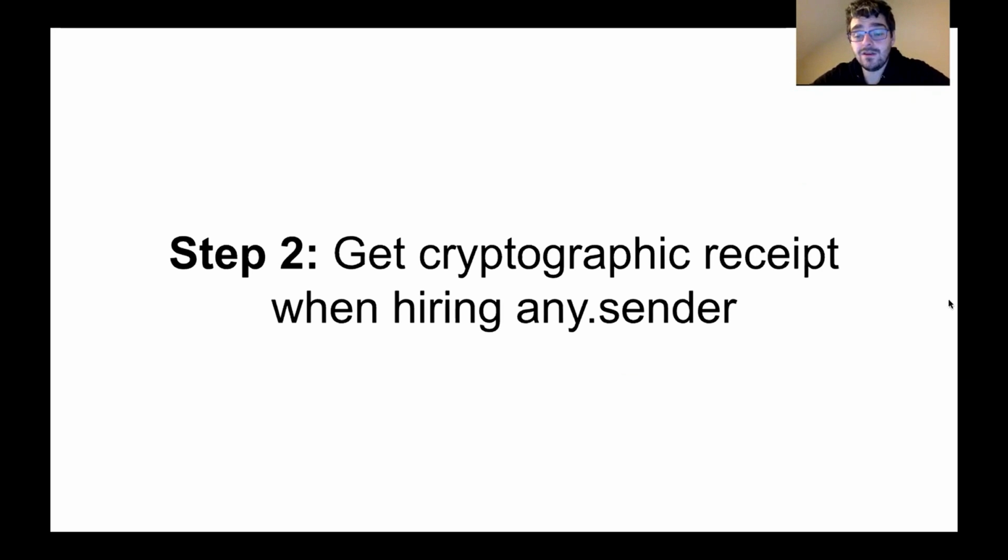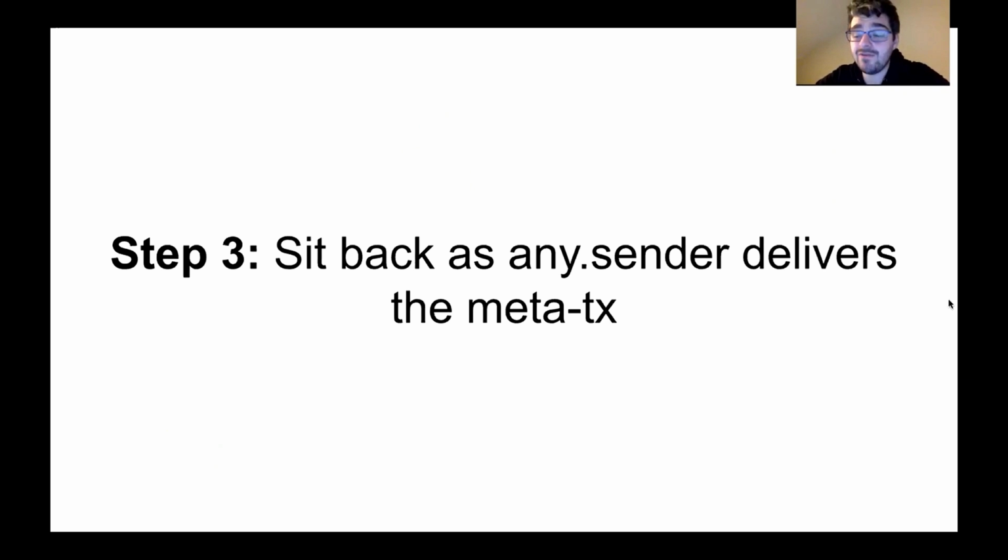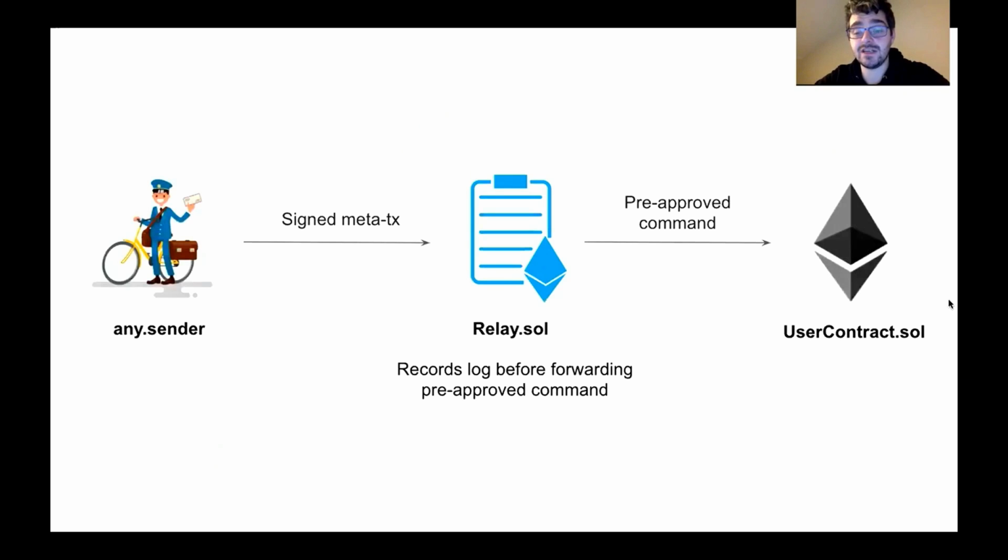Step 2, the user can now send jobs to any sender and get a signed receipt in return. So they'll give us a signed Metatransaction, we'll return a signed receipt, and the signed receipt will pretty much promise the transaction will be delivered by block 100, okay, and assigned by any sender. And step 3, sit back and watch as any sender delivers this Metatransaction.